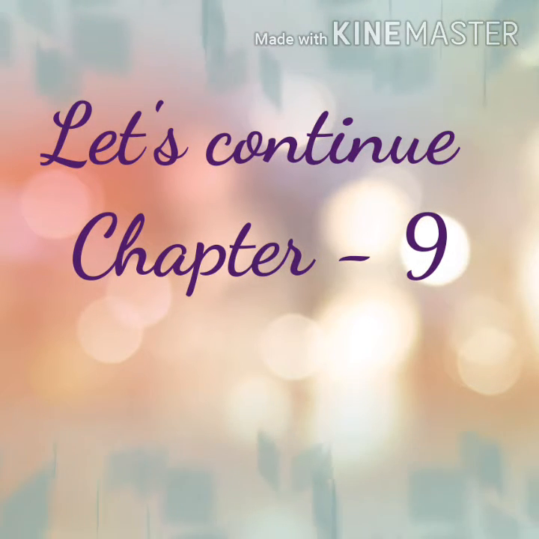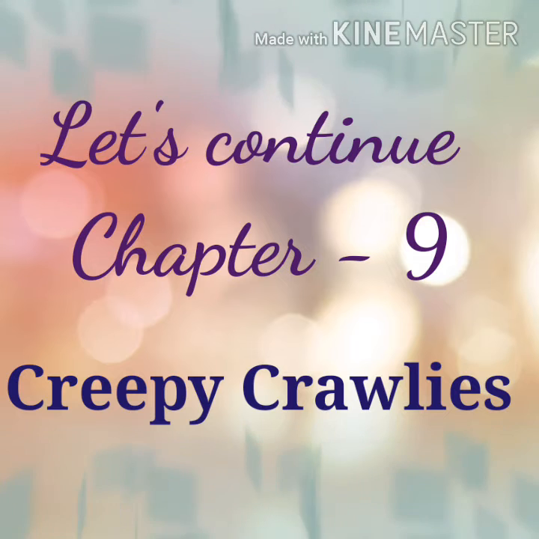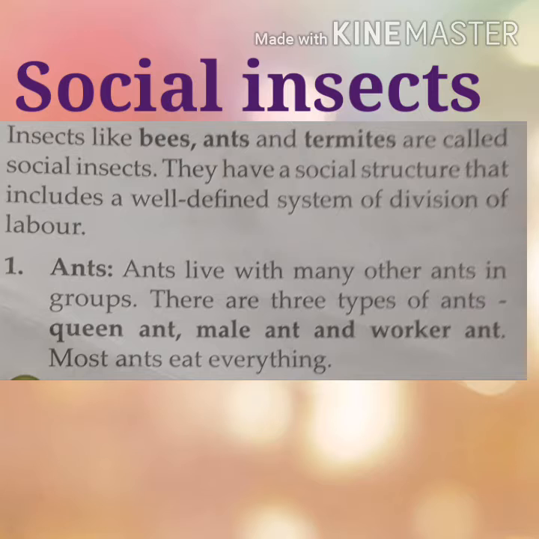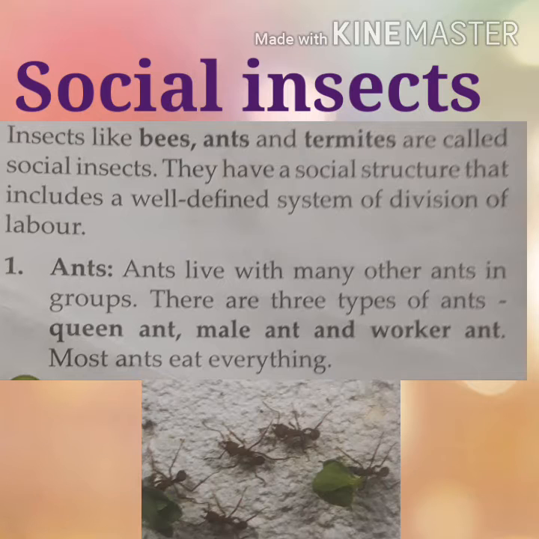So, let's continue chapter number 9. Creepy crawlies. In the previous class, we learnt about the creepy crawlies, animals that move very slowly, insects that are tiny creatures, and nocturnal insects that are active during the night. So let us learn about social insects.